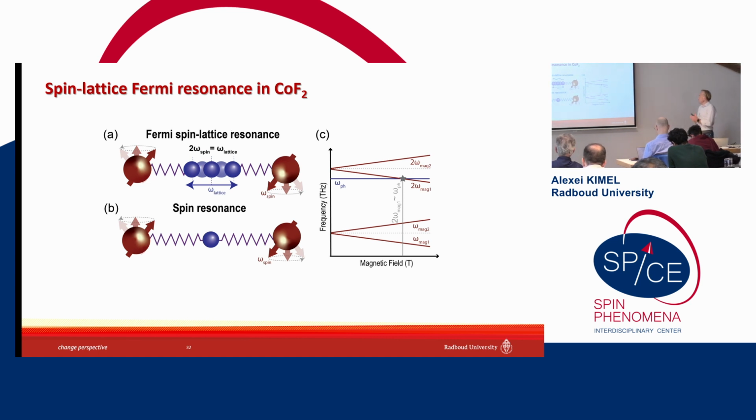And here we have a very interesting development also. We realize that if you tune the frequency of magnon such that the frequency of magnon taken twice is exactly the frequency of phonon, it would correspond to the condition of Fermi resonance, so-called Fermi resonance. In this particular case, we will have Fermi spin-lattice resonance. And tuning with external magnetic field, tuning magnon frequency, we can go into the resonance condition and out of resonance condition, and in this way control spin-lattice interaction.